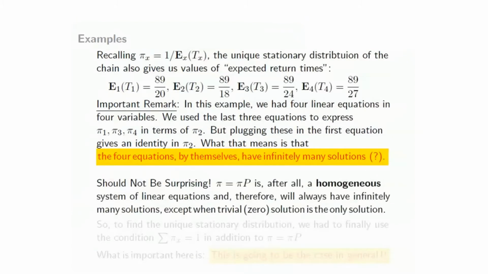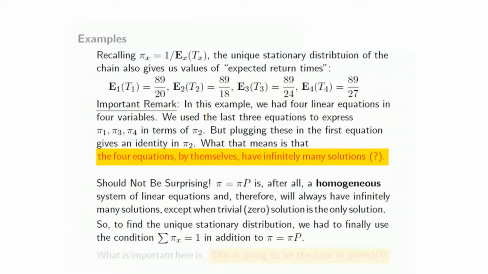So all these would be solutions of that matrix equation. Is it surprising? Well, it shouldn't be, because if you look at the matrix equation pi equal to pi P, it is after all a homogeneous system of linear equations. So to find the unique stationary distribution, we finally have to use the additional condition that summation pi x equal to 1, in addition to the matrix equation pi equal to pi P. What's important is that this is always going to be the case in general.